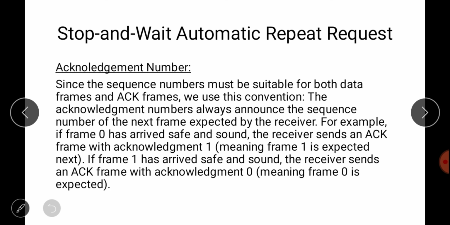The same thing applies for the acknowledgement number also. Since the sequence number must be suitable for both the data frame and the ACK frames, the acknowledgement number always announces the sequence number of the next frame that is expected. Here the sequence numbers of the data frames are only 0 and 1, so the next frame we are expecting will also be 0 or 1. So the acknowledgement number here is also 0 and 1.